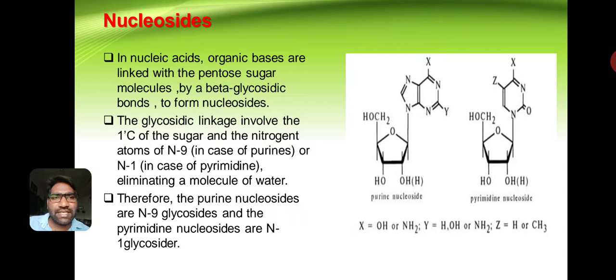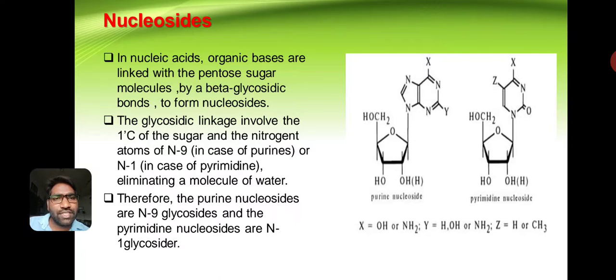The glycosidic linkage involves the first carbon of the sugar and the nitrogen atom of the ninth position in purines, and the first position of the nitrogen atom in pyrimidines, eliminating a molecule of water.